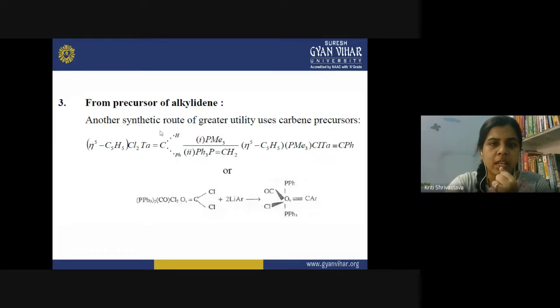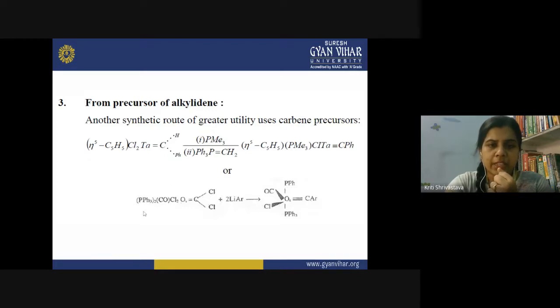You can see this chlorine gets this chloride ion which combines with the H and is removed in the form of HCl. So we only have one Cl here, and this PMe3 is introduced in place of one Cl. So this type of reaction is also commonly known for the synthesis of alkylidyne complexes.